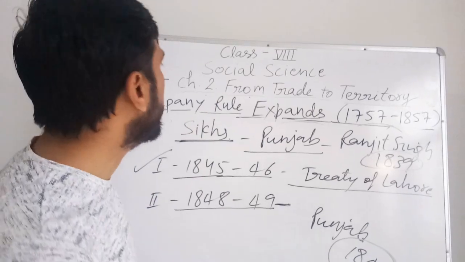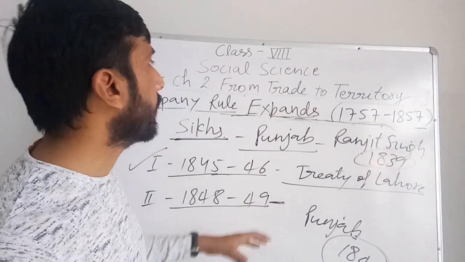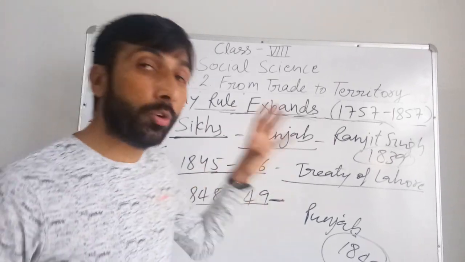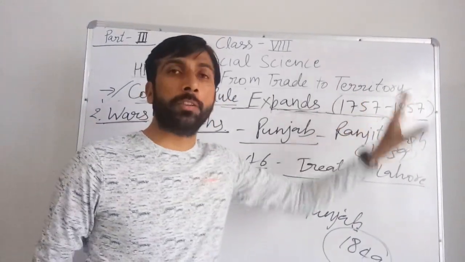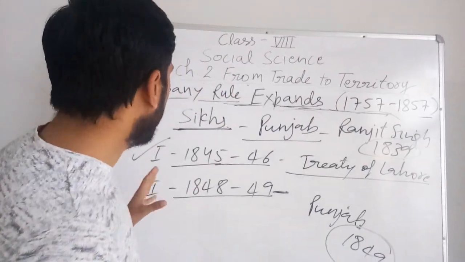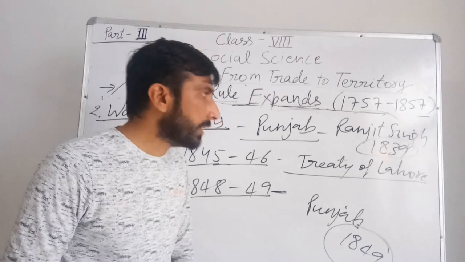So in this video we discussed how the company rule expanded, right? How the British company expanded its rule in India during the period 1757 to 1857. So in this video, we have discussed these main concepts and points.